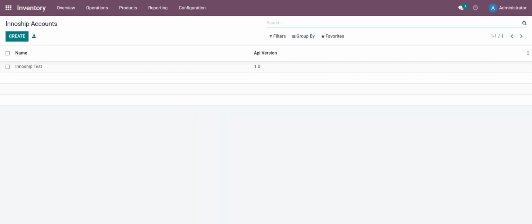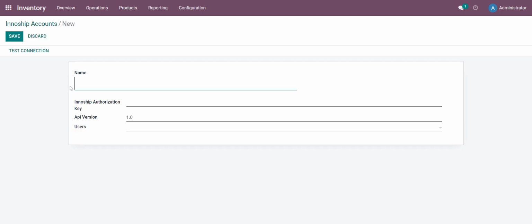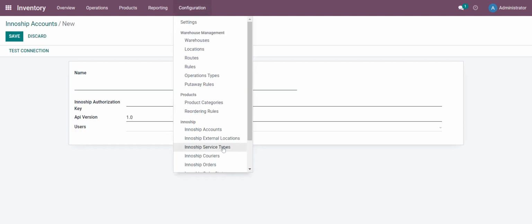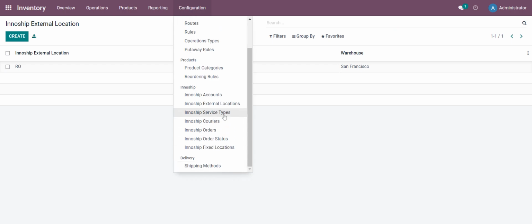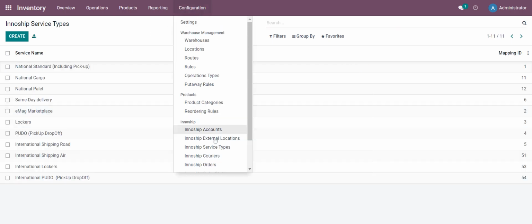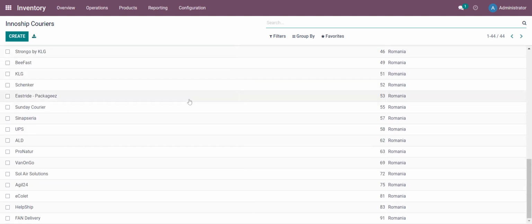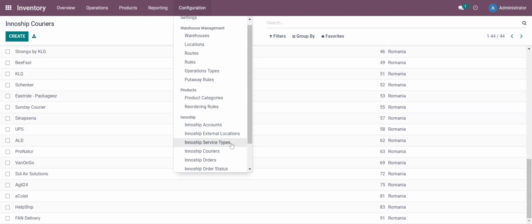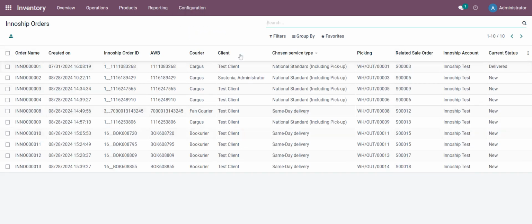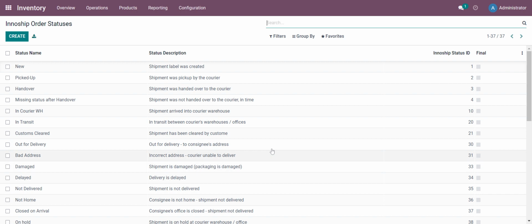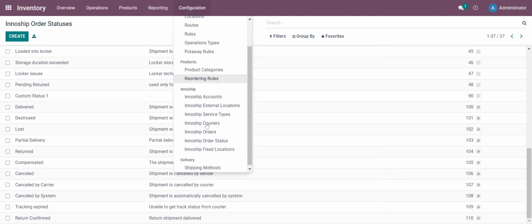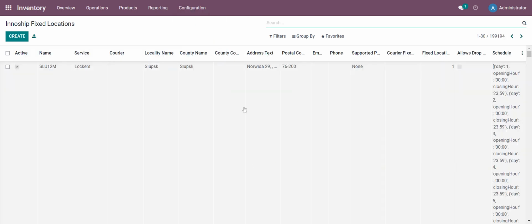Here we have Innoship accounts, and you can add more accounts if you have them. Innoship external locations, Innoship service types, Innoship couriers, Innoship orders, and here you can manage all your orders. Innoship order status, Innoship fixed locations.